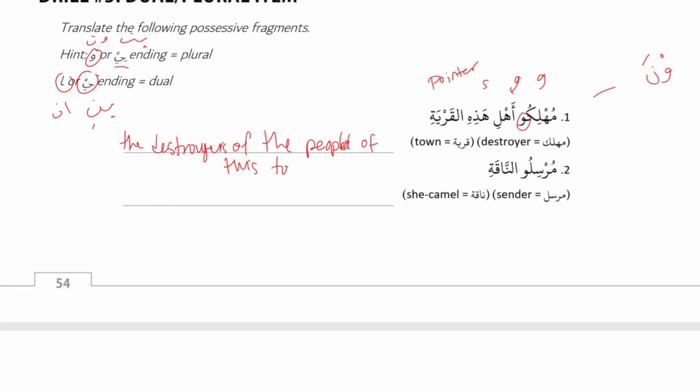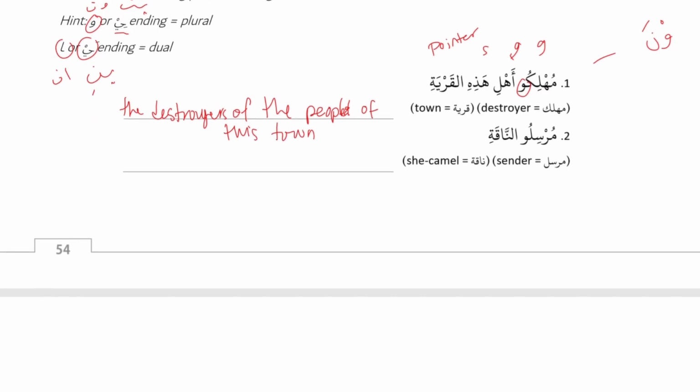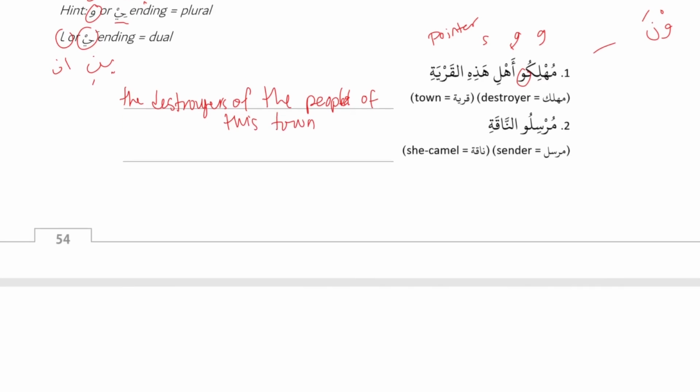Okay, مرسل الناقة. An example we saw, but we'll do it again anyways. Okay, so مرسل is general and ناقة is specific, it's possessive. And then مرسلو ends in wow, so that tells us it was originally una. And so it's plural, so senders of the she-camel. Good, the senders of the she-camel.